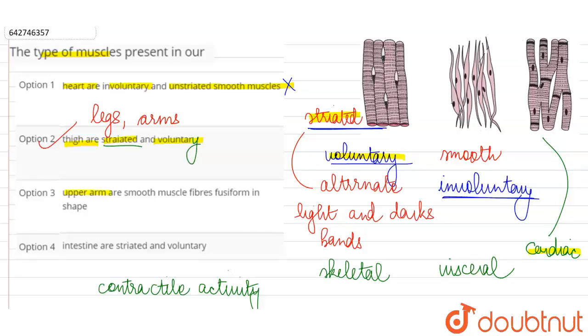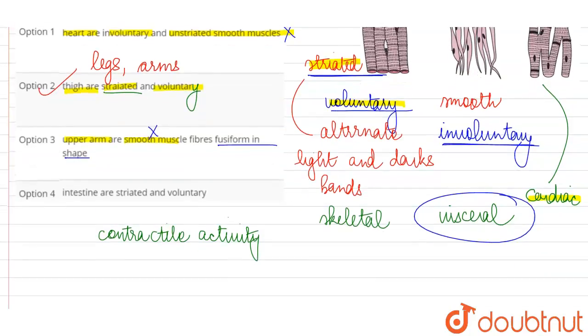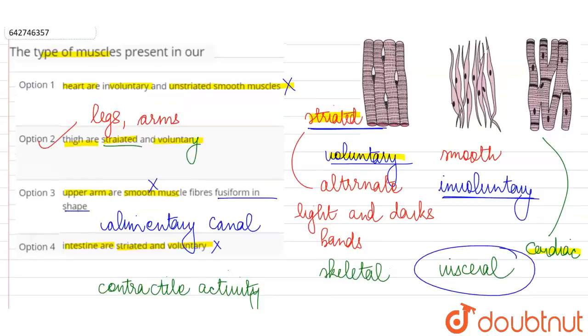Next, they are saying the muscles in our upper arm are smooth. No, the smooth muscles are found in the visceral organs, the internal organs, not our arms and legs, and they are fusiform in shape. So again, this is incorrect. And next, they are saying the muscles in the intestine are voluntary and striated. Obviously not. We cannot move about the food in our alimentary canal by our conscious effort. All of this happens because of the peristaltic activity or the rhythmic contraction and relaxation of the smooth muscles of our alimentary canal. So the only correct statement here is option B.